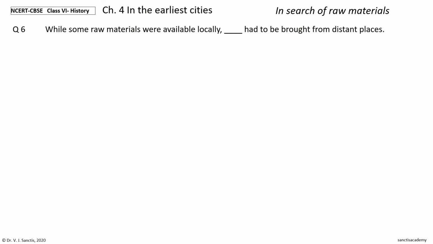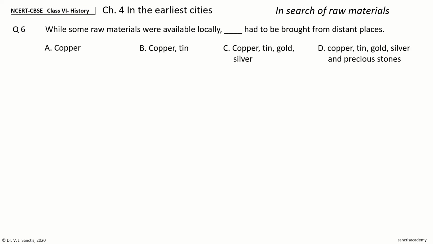Question 6. While some raw materials were available locally, dash had to be brought from distant places. The options are copper, tin, gold, silver, copper, tin, gold, silver and precious stones.